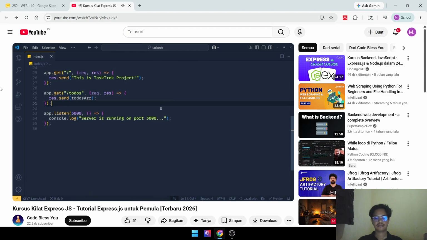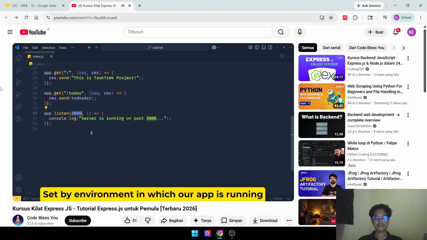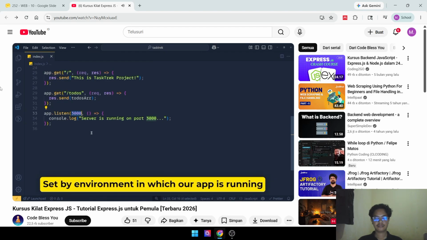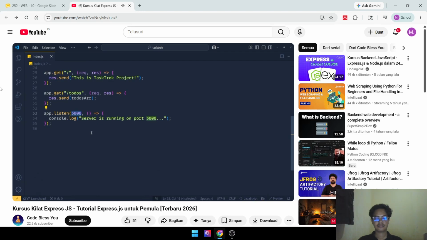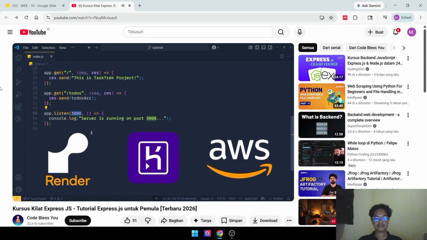Now currently, we are manually setting the port of our server, but in the real world, that port is set by the environment in which our application is running. Specifically, it's managed by the hosting provider or development platforms like Render, Heroku, AWS, etc. So when we deploy our application on these platforms, our 3000 port might be already used by another server. At that time, if we hard-coded our port, then our server will not run on that port and it will give us an error in the deployment.